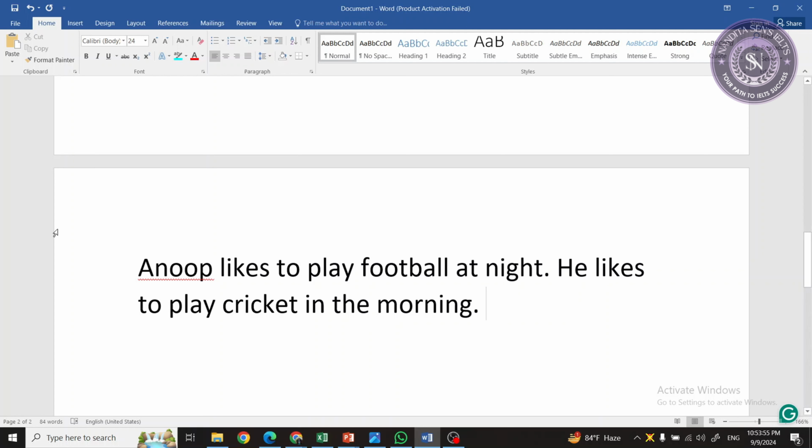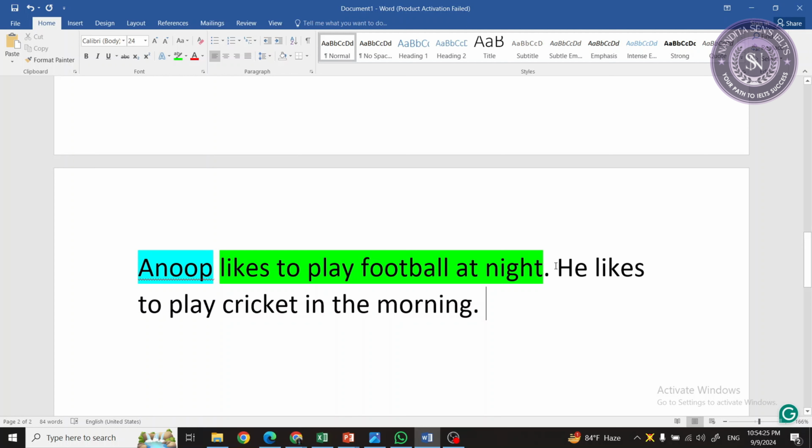Anup likes to play football at night. He likes to play cricket in the morning. So tell me, is this a complete sentence? Can we consider this one as a complete sentence? Anup likes to play football at night. Of course, it's a complete sentence because there is a subject and there is a predicate, right? Now look at this one, the second part. He likes to play cricket in the morning. Is this a complete sentence?